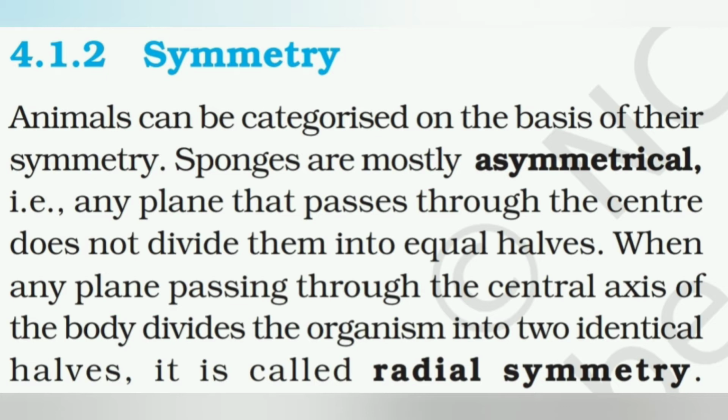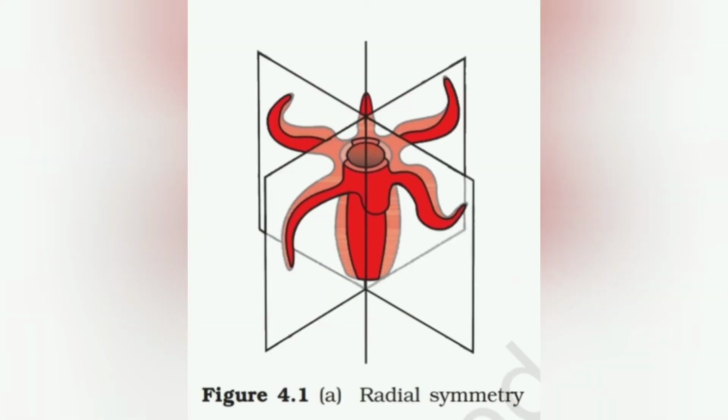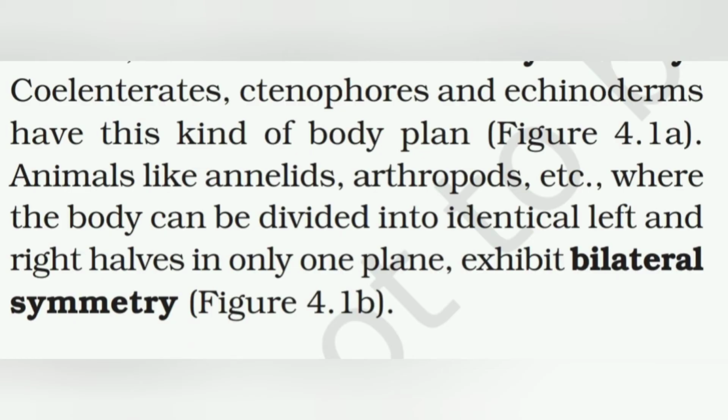Sponges are mostly asymmetrical, that is, any plane that passes through the center does not divide them into equal halves. When any plane passing through the central axis of the body divides the organism into two identical halves, then it is known as radial symmetry. Here in this given figure, we can see the radial symmetry. If the given organism can be divided into equal halves by more than one plane, hence the organism is known to have radial symmetry. Coelenterates, ctenophores and echinoderms have this kind of body plan.